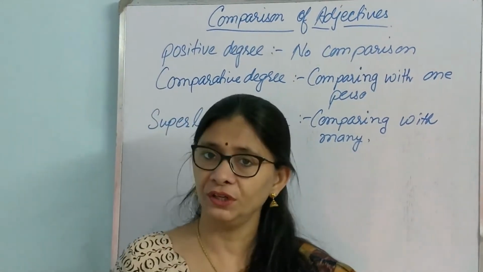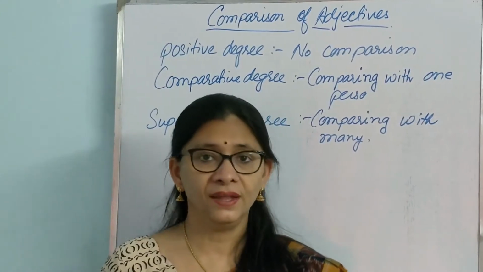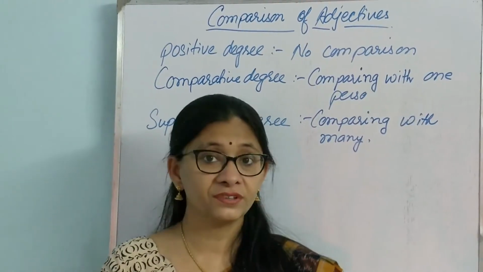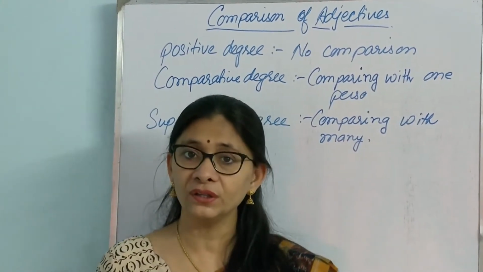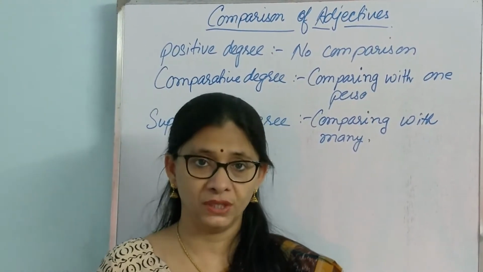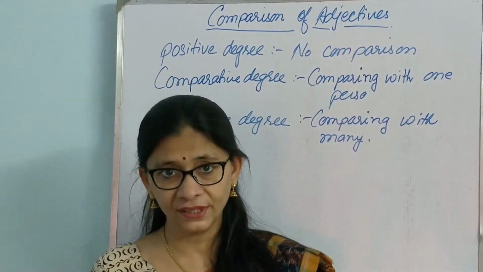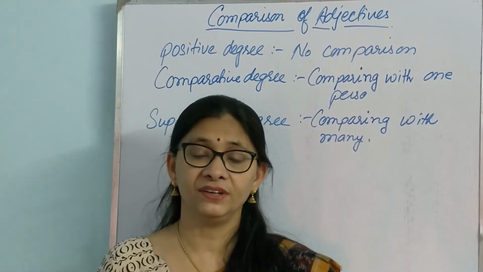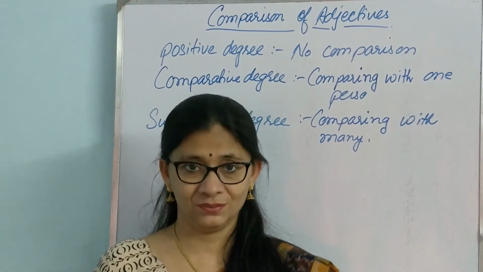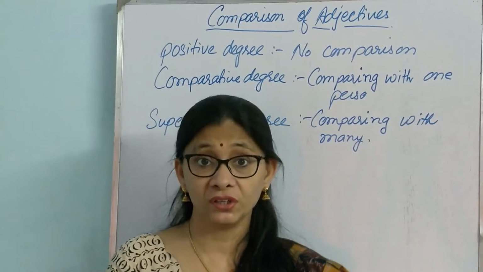In my last video on adjectives, I had spoken on what adjectives are. They are basically those words which describe a noun. They say something about the noun. And adjectives have two features. First, every adjective will have an opposite adjective, and every adjective will have degrees of comparison. These degrees are, first, the positive degree.